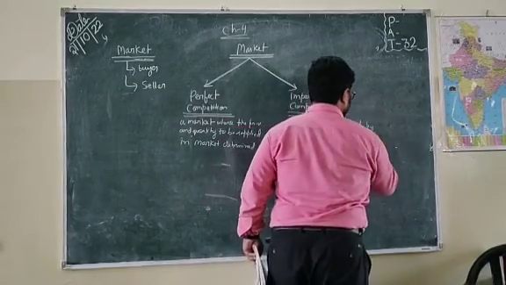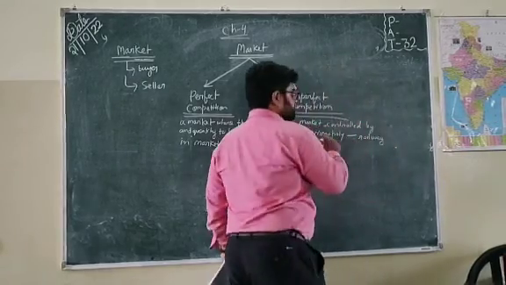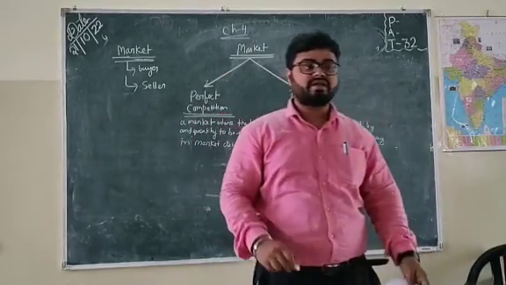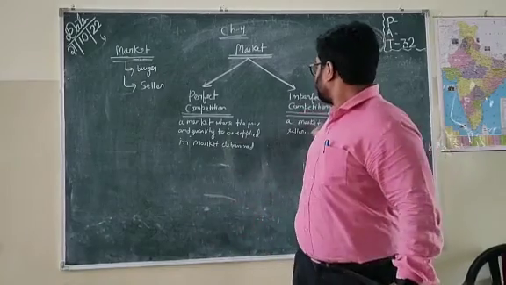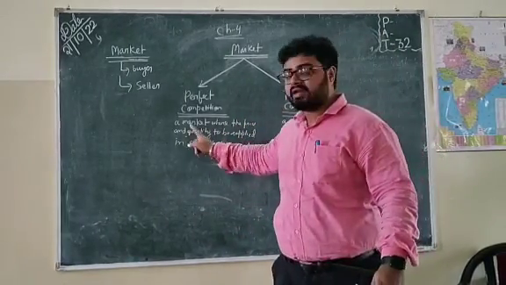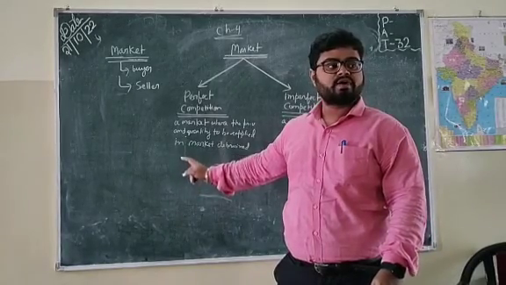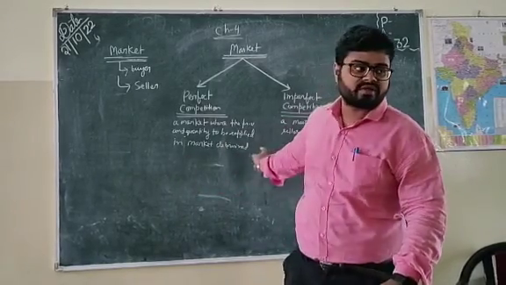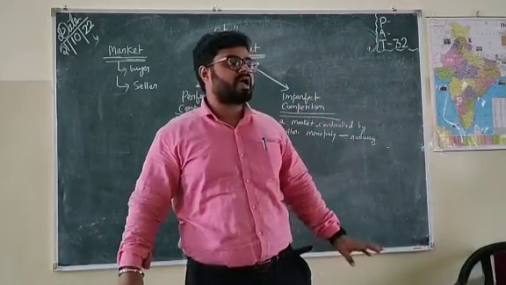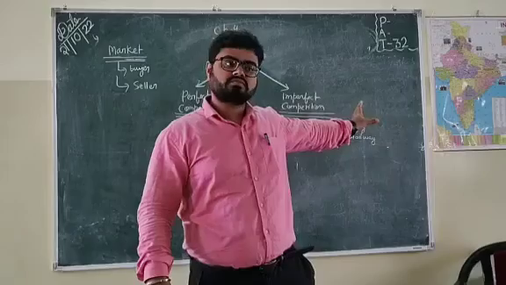Example, railway. In such kind of markets, you cannot bargain. But here you can bargain. Here whatever price is fixed by the seller, you are bound to pay.